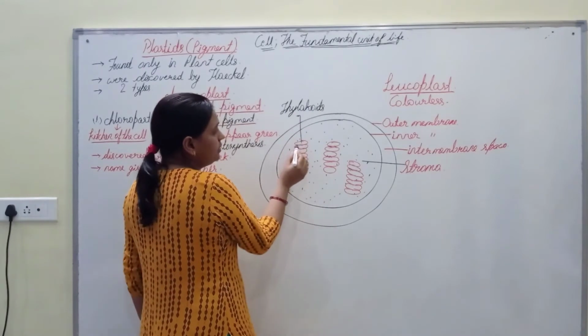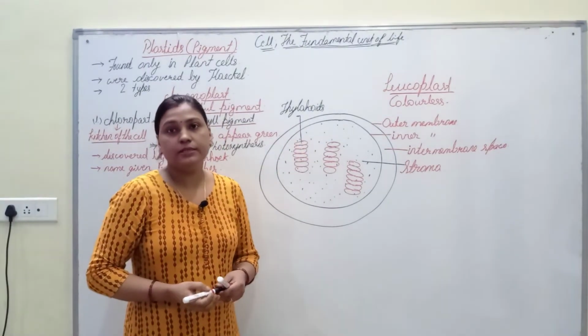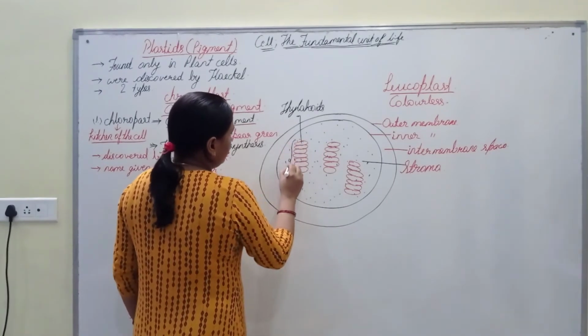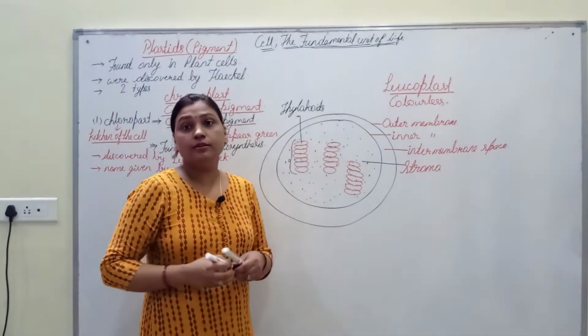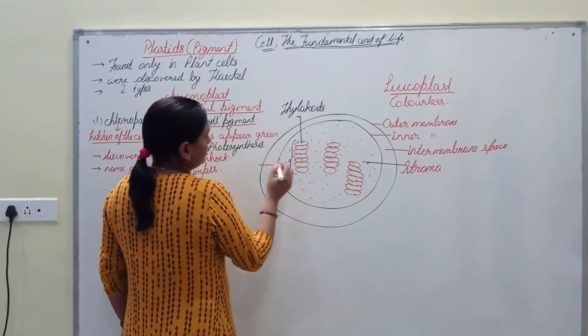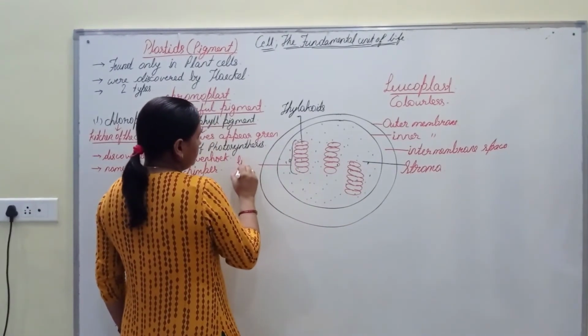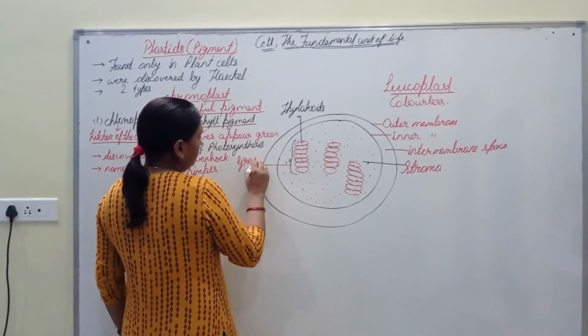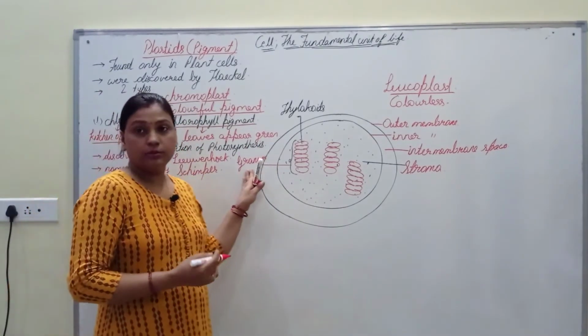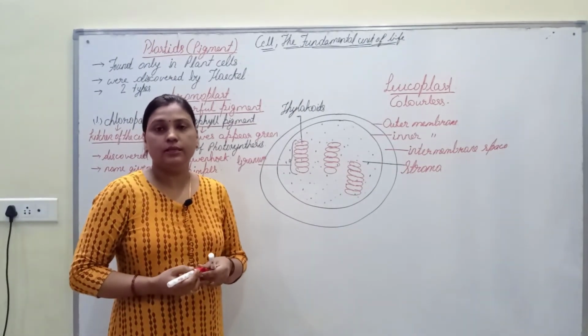Inside these thylakoids, chlorophyll pigments are present. These thylakoids are enclosed within a structure called granum. Singular is granum while the plural is grana.